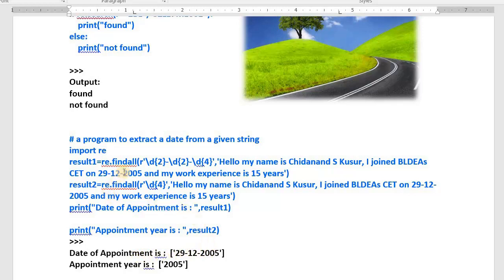Now can you tell me? Now the same string I have taken. Hello, my name is Chidanand S. Kusur. I joined so and so. But this time I want to extract only the year. I want to extract only the year.